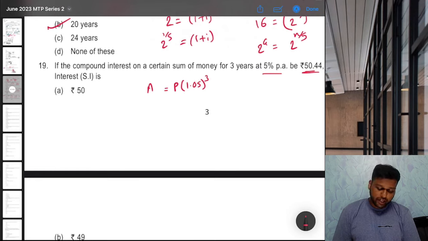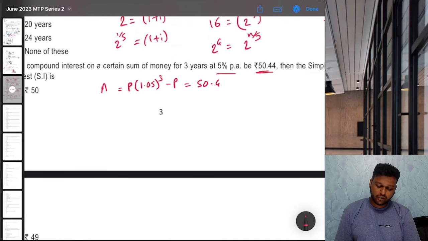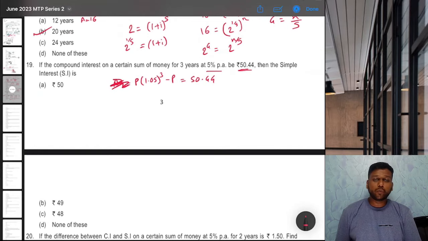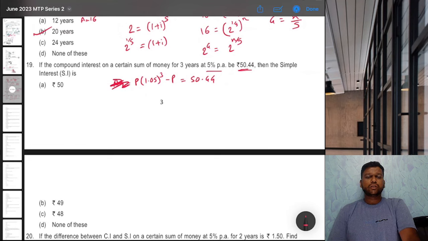So if we subtract principal from this, then we'll get compound interest, that is 50.44. So P into 1.05 raised to 3 minus P is equal to 50.44. Now we want simple interest on that sum, that means we'll have to find P for that. Let's find P, because now we have everything.